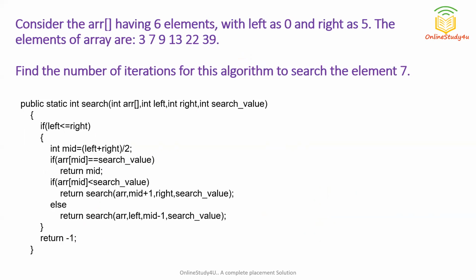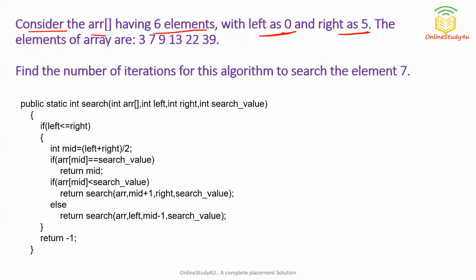So this is the next question and these are the options. Just pause the screen and read it out. It's a bit lengthy question, but it's very simple. Okay, let me remove the options from here so I can write here. Now let us read this. So you can see it is telling consider the array ARR. It is having 6 elements. Okay, so we have an array which is having six elements. So left is 0, so left index is 0 and right index is 5.